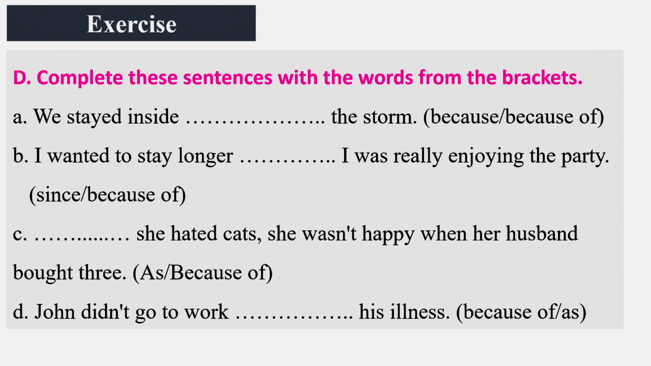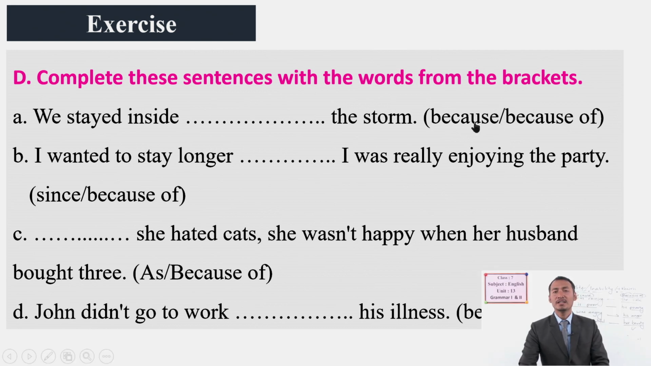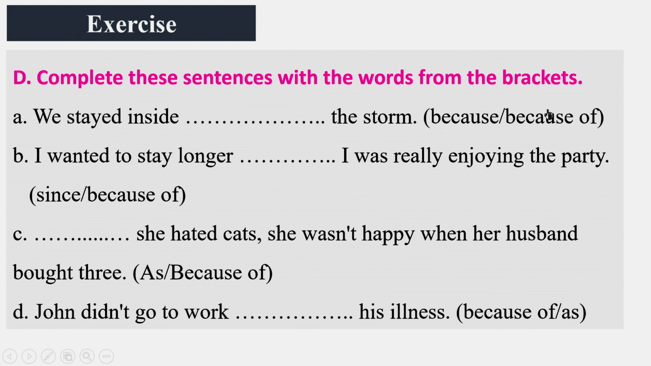Okay, dear students, now exercise D. Here we have to complete the sentences with the choices that are given here. These given words are reason connectives. We have already practiced using because and because of, and since is also similar to because, and because of is a little bit different in structure. Now let's remember those rules or the structure, and let's try to fit them here.